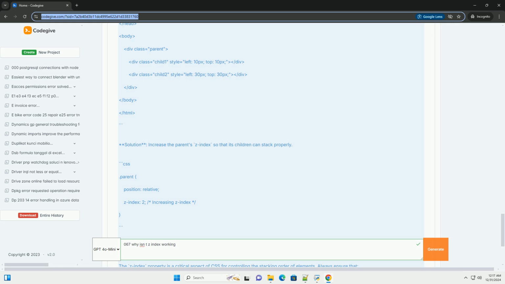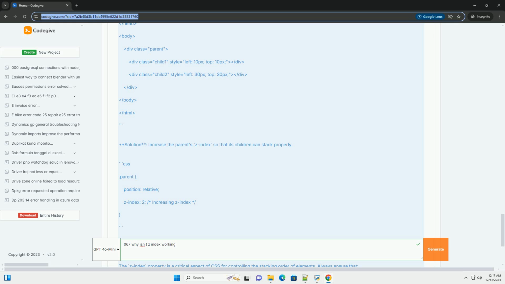.parent position: relative; z-index: 1; /* Parent has a low z-index */ width: 200px; height: 200px; background-color: gray. .child1 position: absolute; z-index: 2; /* This will not be on top */ width: 100px; height: 100px; background-color: red.